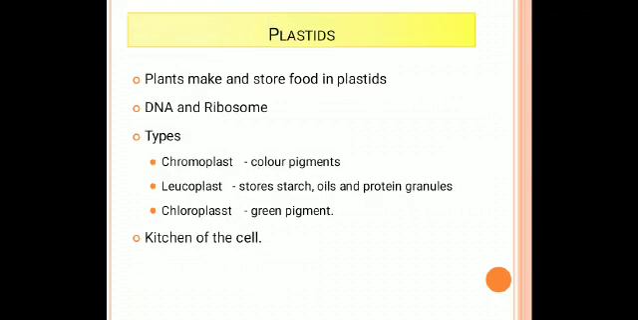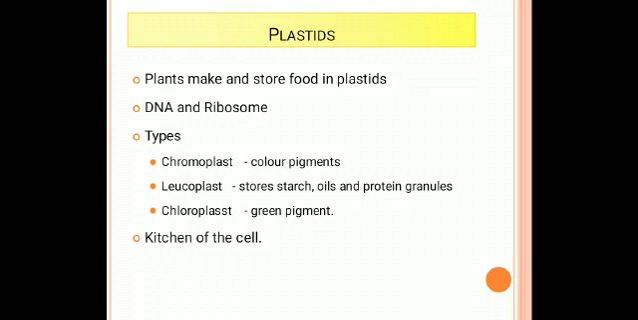The next one is the plastids. Plastids are cell organelles found only in plant cells. Animal cells do not contain plastids. Plastids normally contain many membrane layers embedded in a matrix called the stroma. We will discuss the stroma.